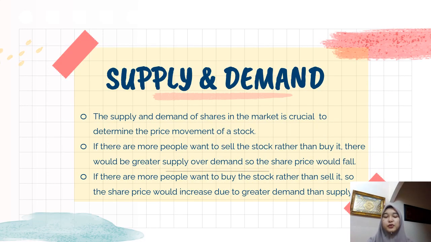Now, let's move to supply and demand. Supply and demand of shares in the market is crucial to determine the price movement of a stock. If there are more people who want to sell the stock rather than buy it, there would be a greater supply over demand, so the share price would fall. If there are more people who want to buy the stock rather than sell it, the share price will increase due to greater demand than supply.